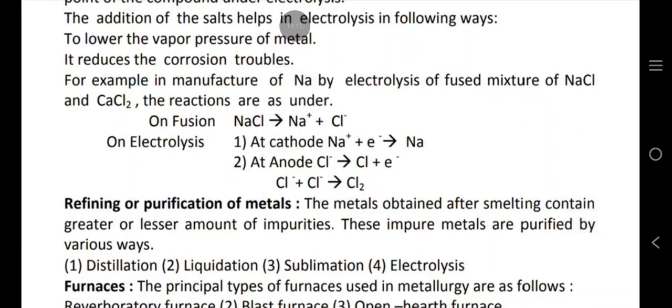The addition of the salts helps in electrolysis in following ways. To lower the vapor pressure of metal, it reduces the corrosion troubles. For example, in manufacture of Na by electrolysis of fused mixture of NaCl and CaCl2, the reactions are as under.